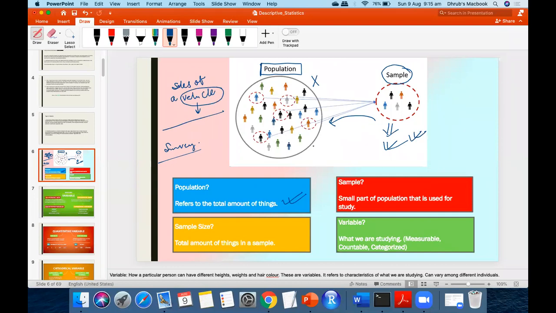One more thing that we can debate, Dhruv, you are saying that we are studying a sample, so we might not represent the population properly. Yes, that danger is there whenever we study from a sample about the population. That is a drawback. But since we cannot afford to study the population, we don't have any other way than to study from the sample and then infer about the population. You understand?